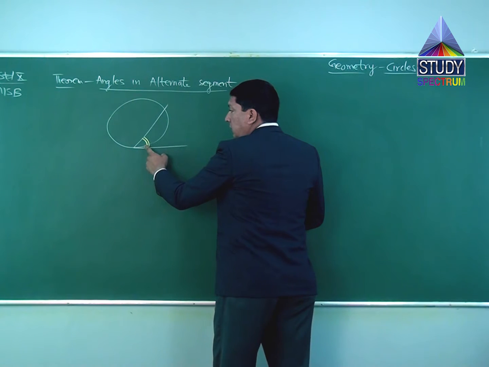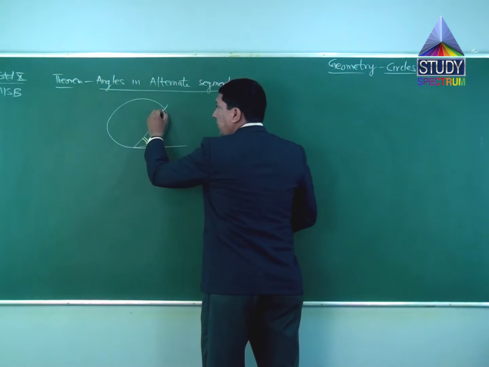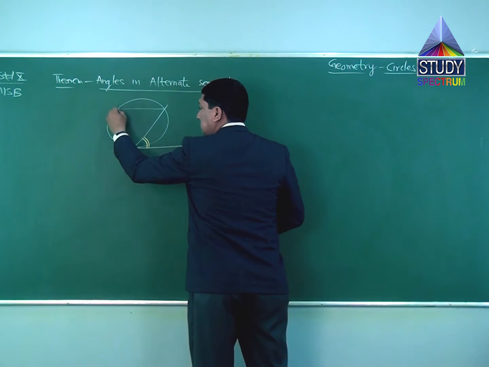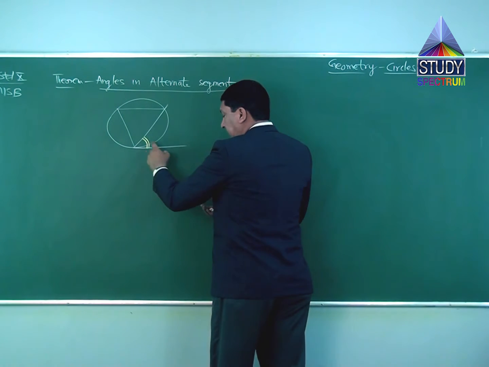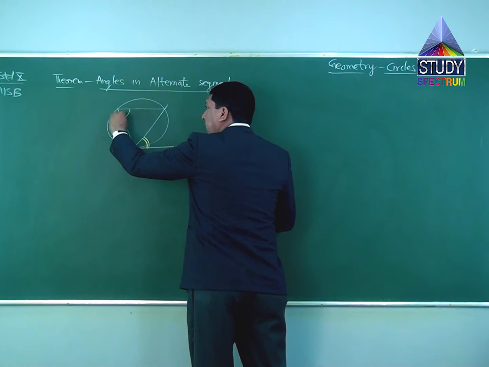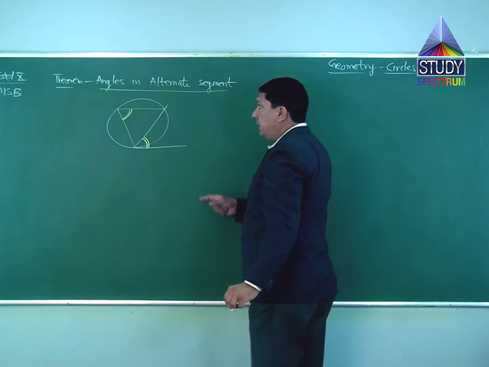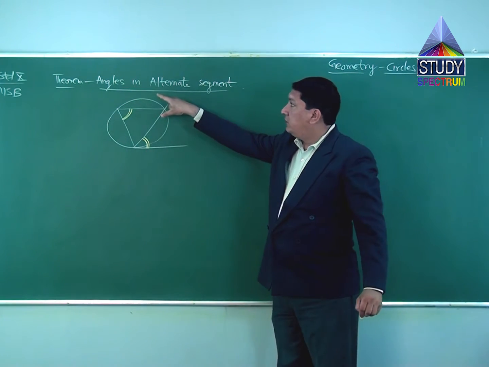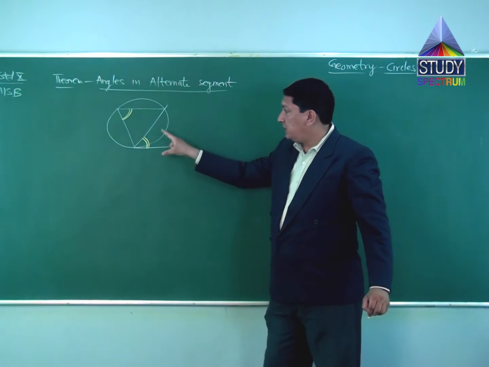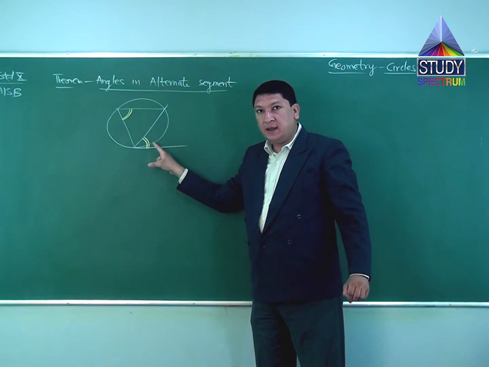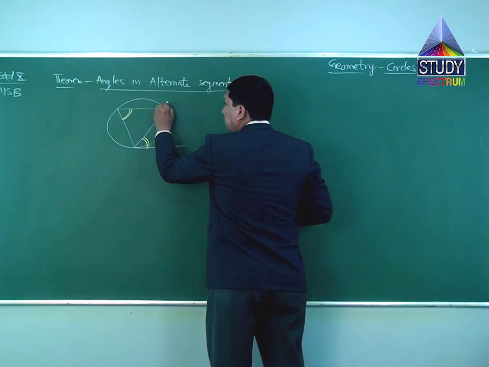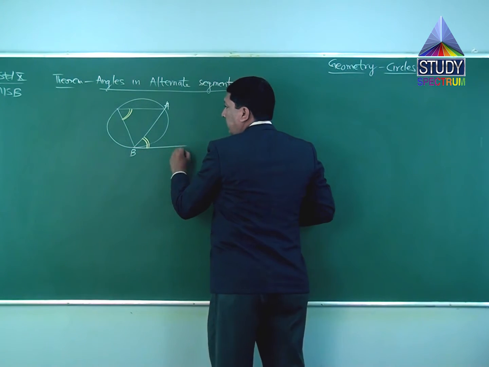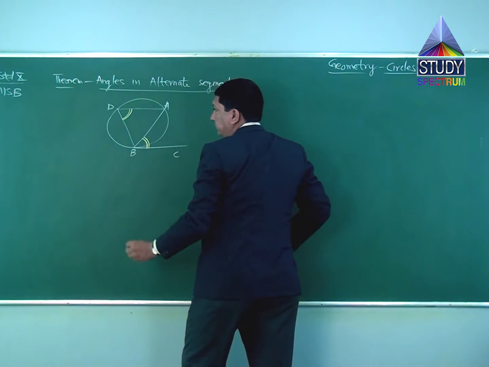Now this angle, there is one more angle if it is formed like this. These angles are angles in alternate segment. This angle and this angle are angles in alternate segment. According to this theorem, angles in alternate segment, meaning the angles on the alternate segment, these two angles are congruent. I am naming this angle ABC and this point as D.